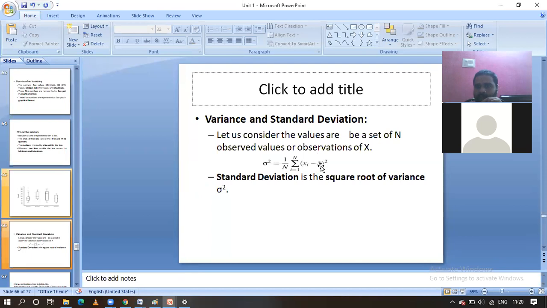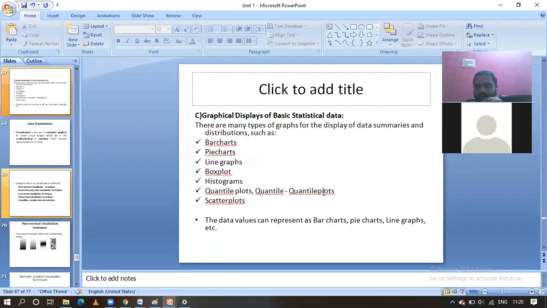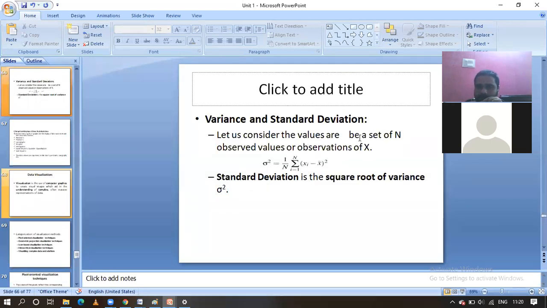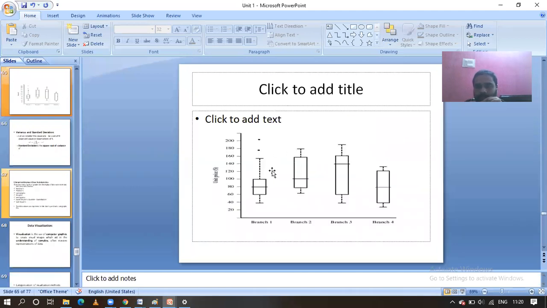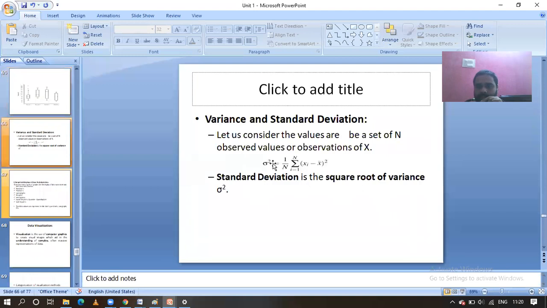Suppose I have 10 numbers. The mean value is x bar. For each and every value we represent it here, and with the summation of all these things, we divide by the overall number of values, and we get the variance. The square root of the variance gives the standard deviation. These are the formulas, remember them. If they ask anything from the first unit in the problems, this is asked, or otherwise they ask to explain the 5 number summary.